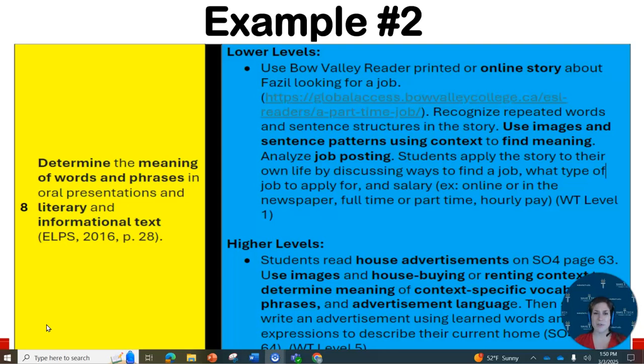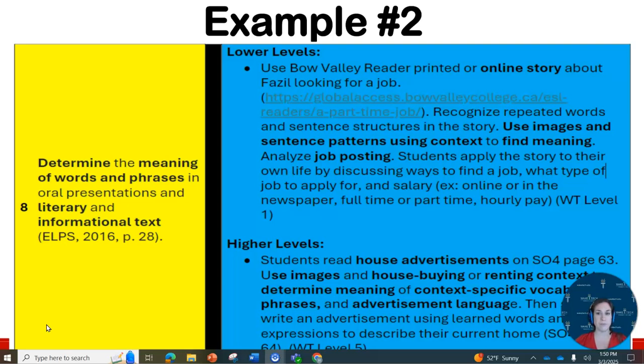And in the higher level class, we have students reading a housing advertisement from Standout. Again, students are using images and this context of house buying and renting to determine the meaning of this specific vocabulary, phrases, and advertising language. Then students will take this to write their own advertisement and demonstrate how they can use these words to describe their home.